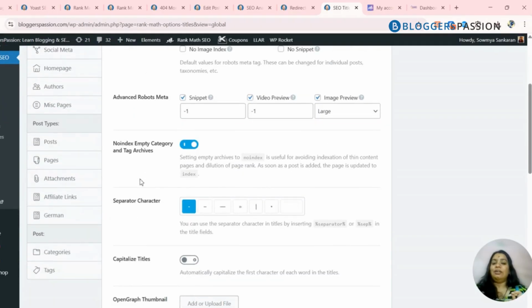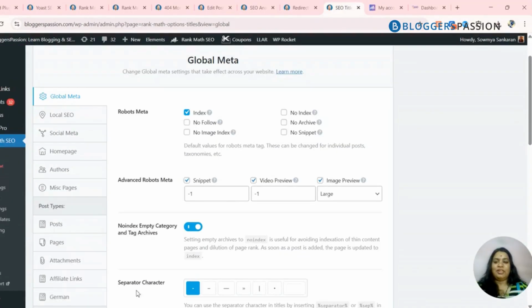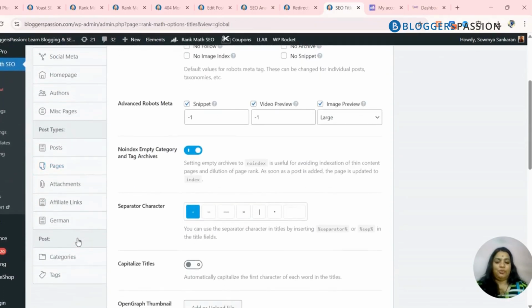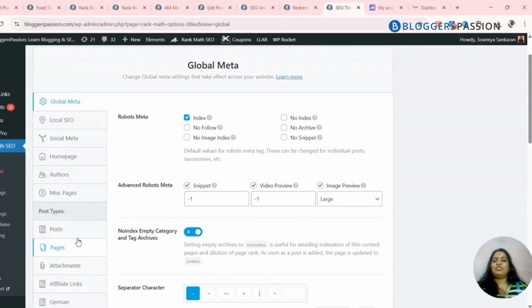All of these are still a work in progress in the case of Yoast SEO, whereas Rank Math has advanced in all these aspects. You can see Rank Math as the encyclopedia of SEO, and you have all the details over here, and you can easily manage it in one go. What I would say based on experience is that Yoast SEO works great for beginners and intermediate levels, whereas if you want a detailed snapshot of your website in terms of SEO and also want it optimized for AI and LLMs, then Rank Math would be the perfect solution.